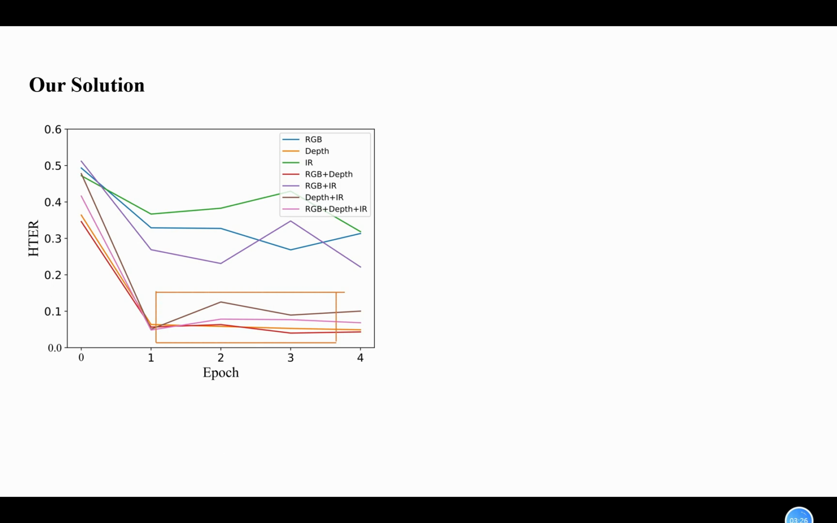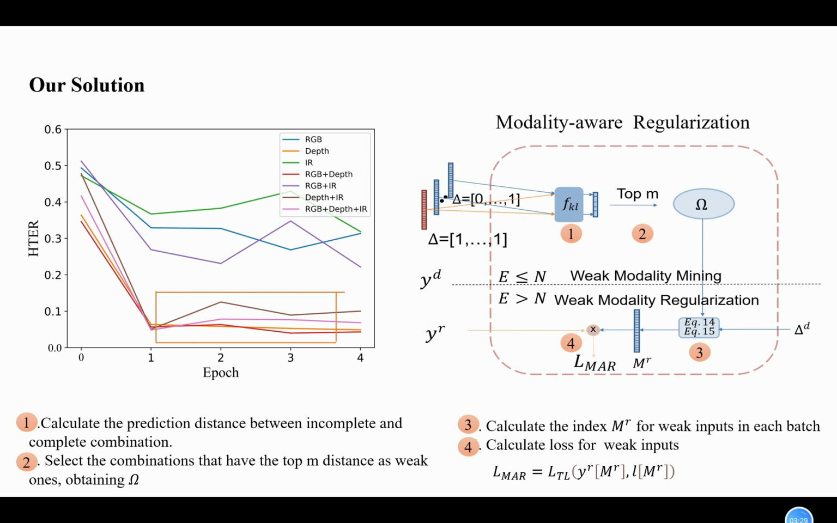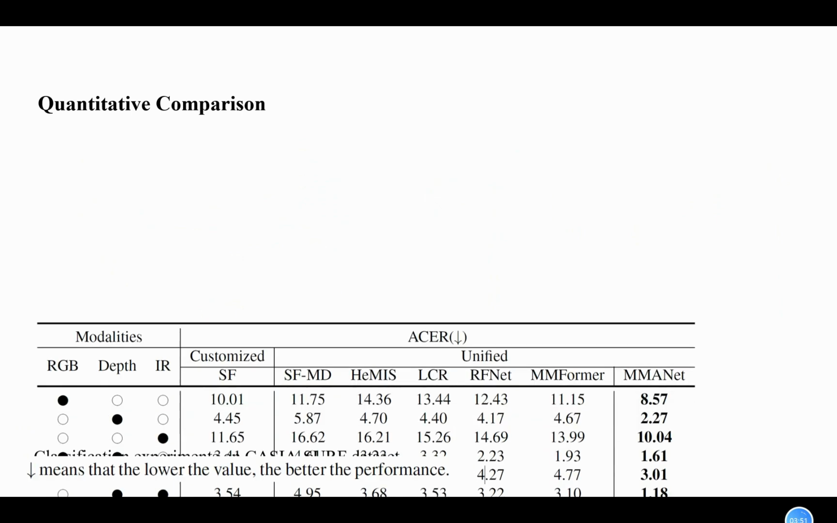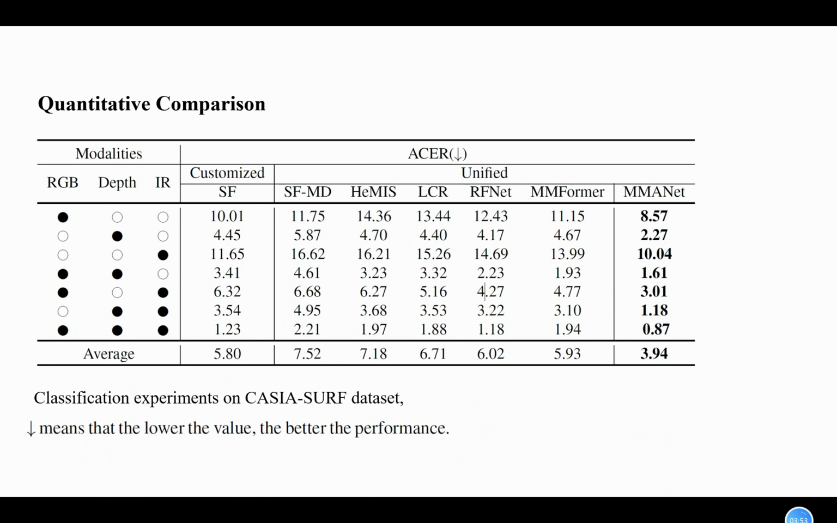Then, we introduce the detail of MAR. As shown in the right figure, DNNs tend to first memorize discriminative combinations before the weak ones. Therefore, MAR mines the weak combinations by calculating the prediction distance between incomplete and complete combinations. The weak combinations are the ones containing the top k distance. Then, MAR calculates the prediction loss for the weak modality combinations individually, guiding the deployment network to pay more attention to them. Finally, we introduce the results.